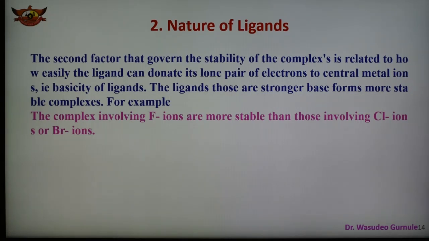In short, for anionic ligands, higher the charge and smaller the size, they form more stable complexes. The ligand which is more basic forms more stable complexes because it has a greater tendency to donate a lone pair of electrons.